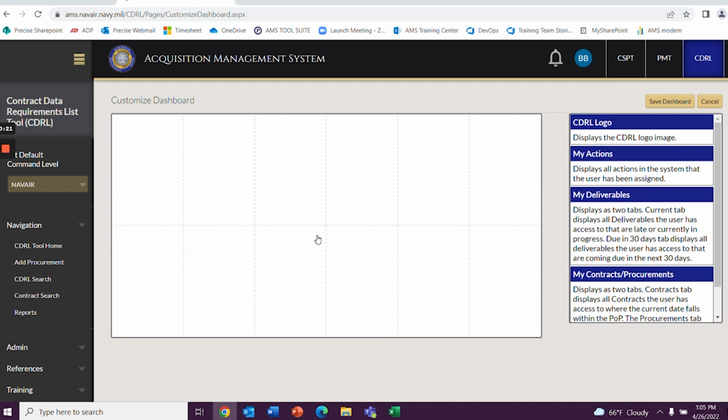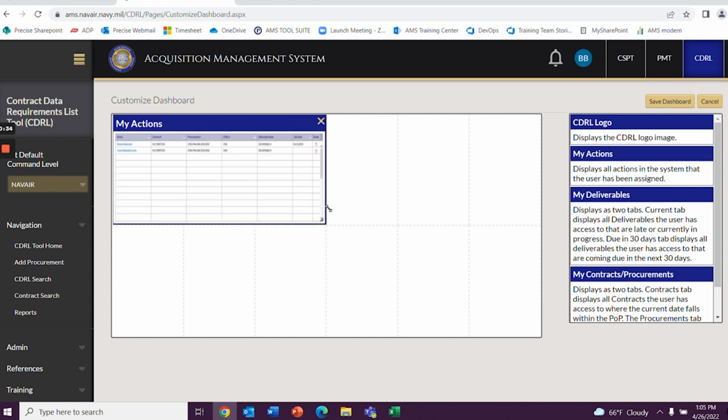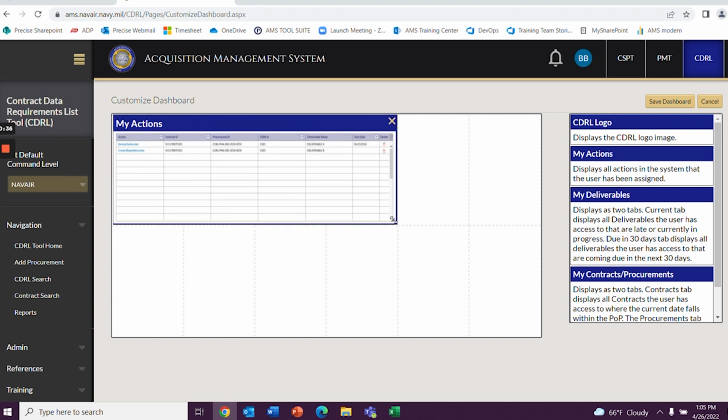This will shift the widgets to the right side of the page. From there, a user can select one widget at a time and place it to the left. Using the arrow at the bottom, you can resize each widget.